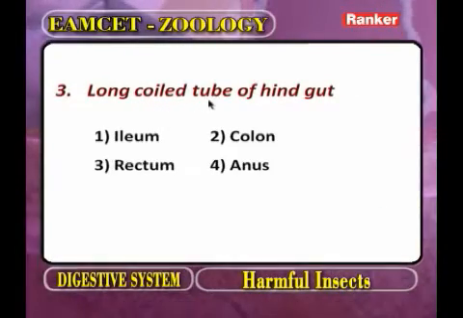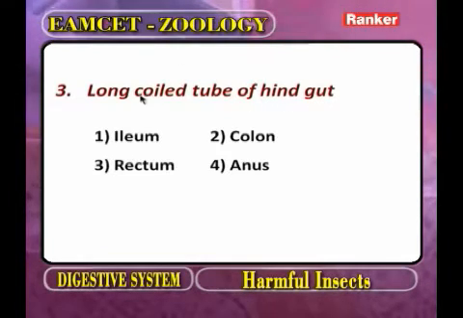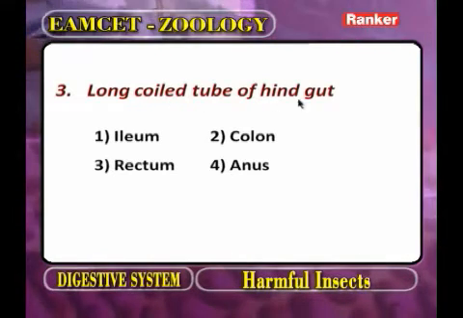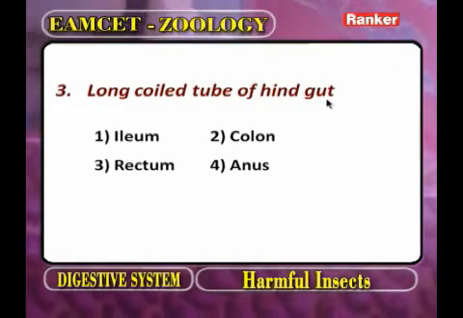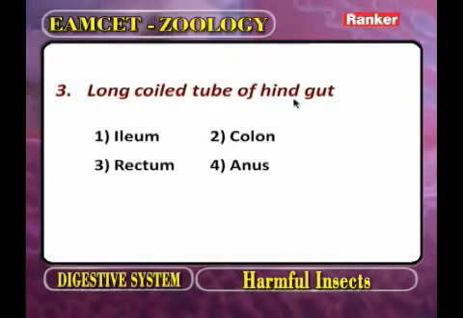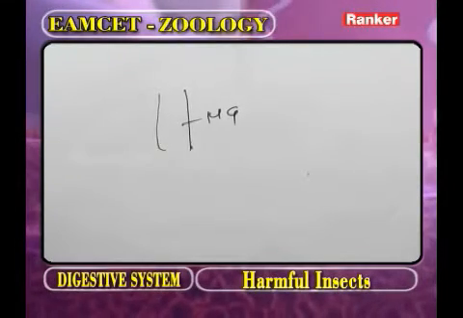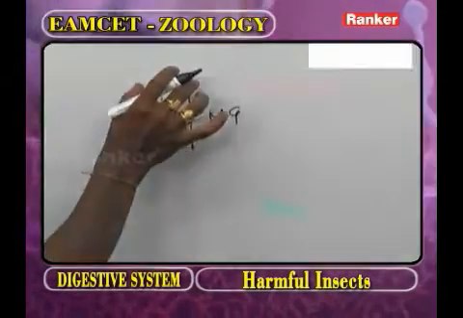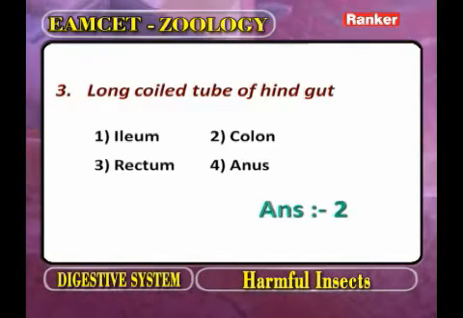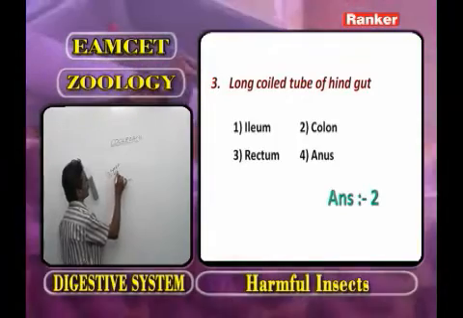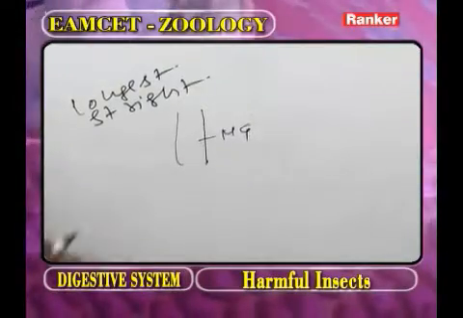Long coiled tube of hindgut. Now as we observe the alimentary canal, this part we call the midgut. Now what is the question in the EAMCET? What is the longest straight part? The answer is the midgut.